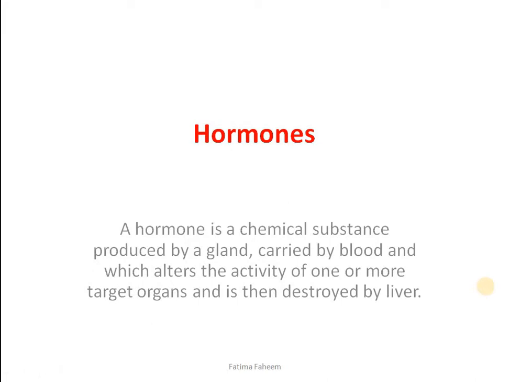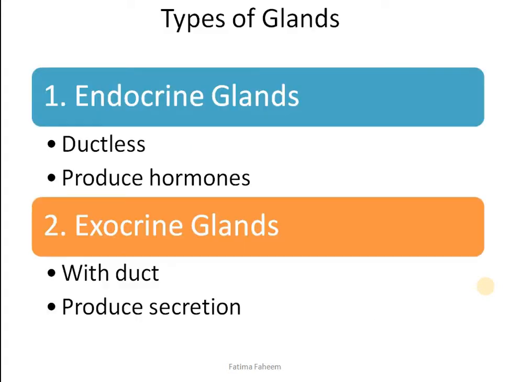Hormones are basically chemical substances which are produced by glands. They are carried by blood and alter the activity of one or more target organs. So now we got to know that hormones do not necessarily have to have only one target organ. They can have multiple, and once they have performed their function, they would be destroyed in the liver.